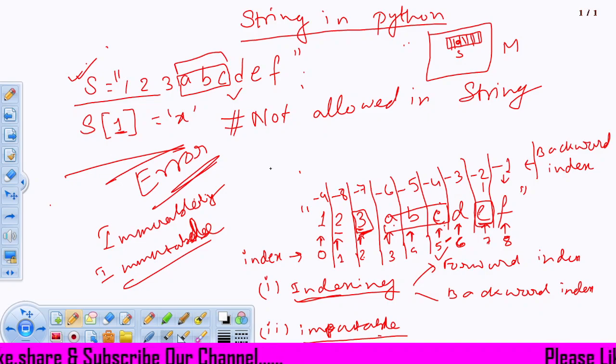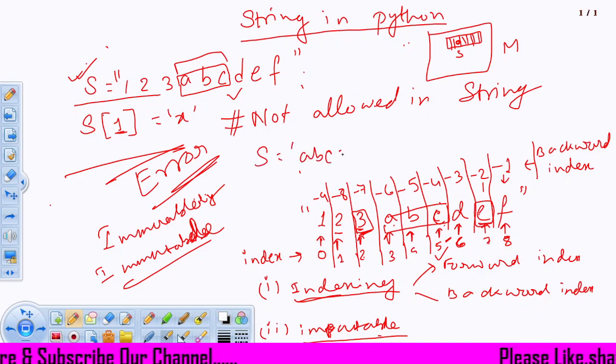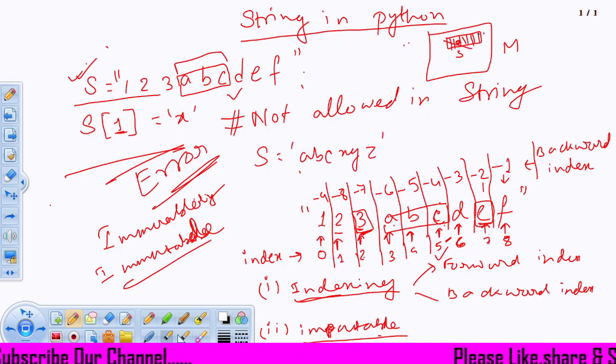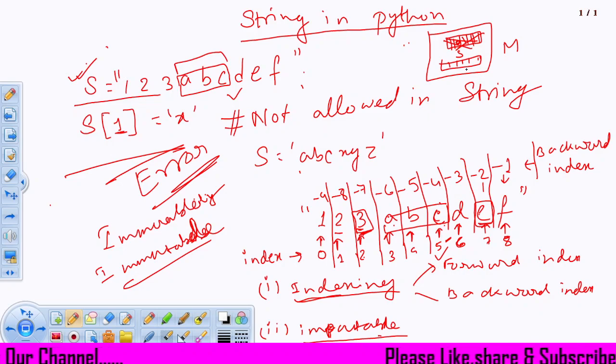If I write S equals to A, B, C, X, Y, Z, that means I am changing this S actually. I am overwriting this S in some other memory location. The previous S is erased from the memory.